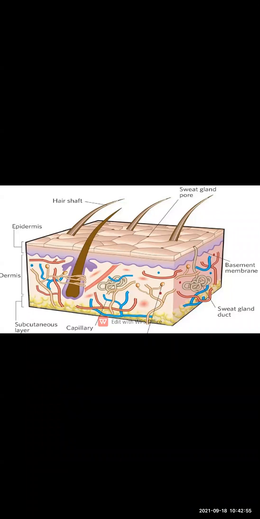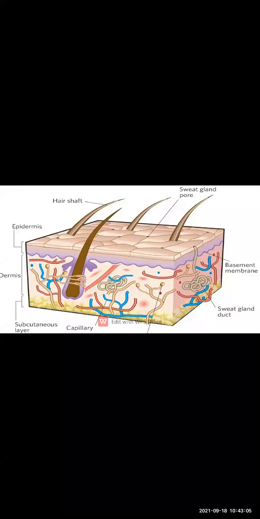So I hope you have understood till here that our skin is divided into two different layers. First is epidermis and second is dermis, and there is one more layer which is known as subcutaneous. This subcutaneous layer is secreting the sweat glands from the body. It regulates the body temperature of your skin.